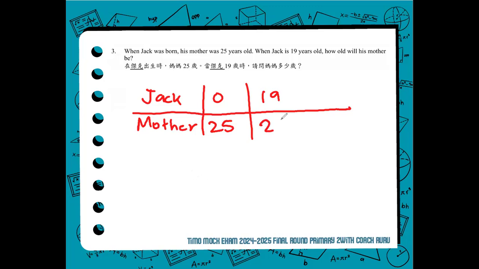So how old will the mother be? 25 years old plus 19 years as Jack gets older. So the mom will also get older. That would be 44. Therefore, Jack's mom, when he will be 19, will be 44 years old. The correct answer for number 3 is 44. Again, the correct answer for number 3 is 44.